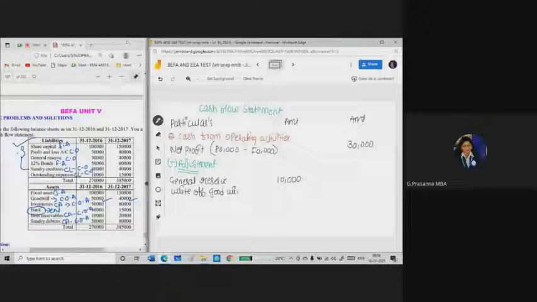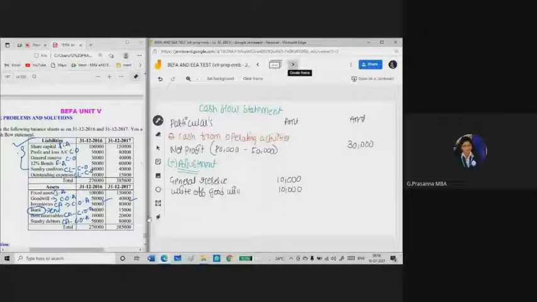So how much goodwill has been reduced by? It has been reduced by 10,000. So here I am writing 10,000. Next he has given inventory, it is a current asset. So later I will take bills receivable also current assets. Afterwards I will take sundry debtors is also a current asset.